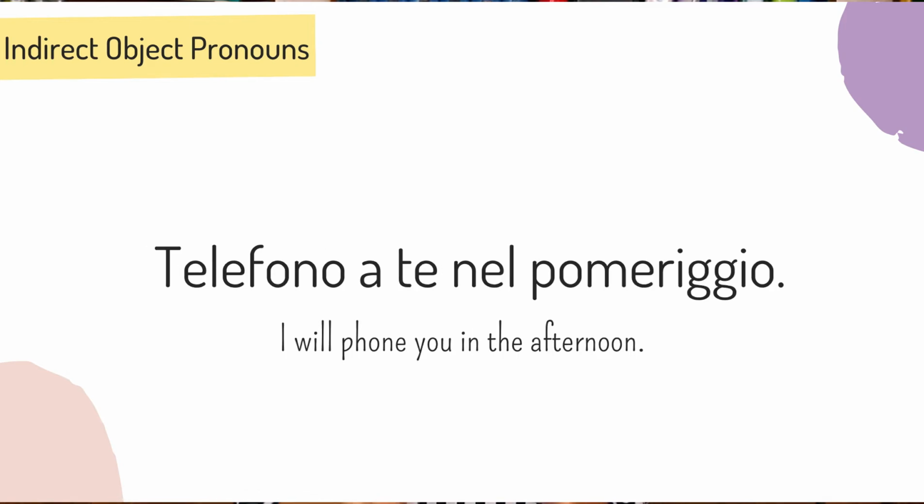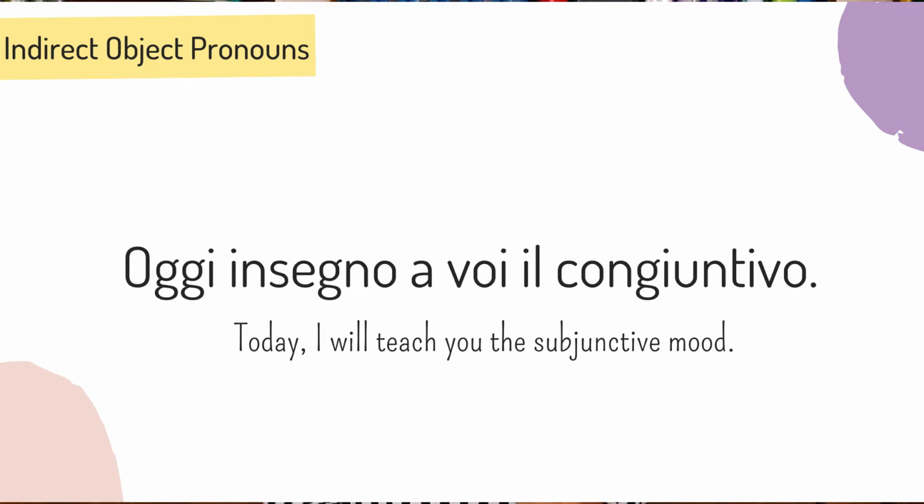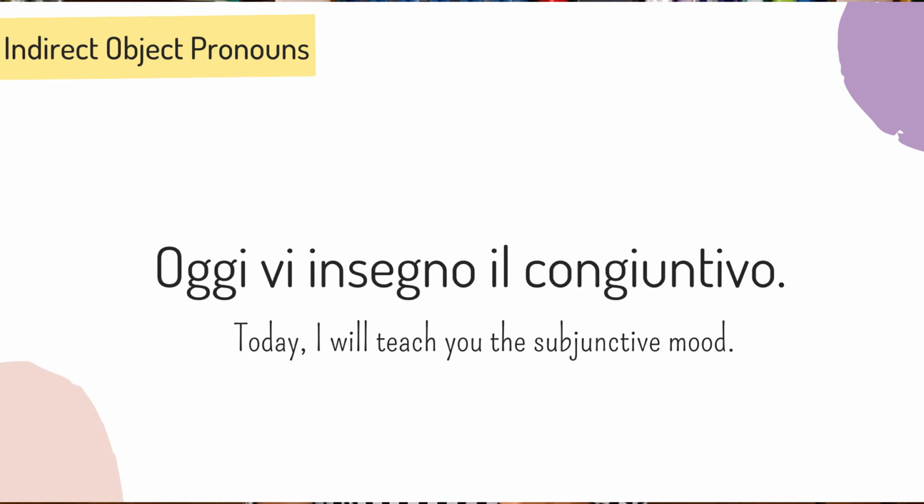Number 3. Telefono a te nel pomeriggio. What's the indirect object pronoun in this sentence? It's a te. So the sentence becomes ti telefono nel pomeriggio. Number 4. Oggi insegno a voi il congiuntivo. A voi is the indirect object pronoun. So the sentence becomes oggi vi insegno il congiuntivo.